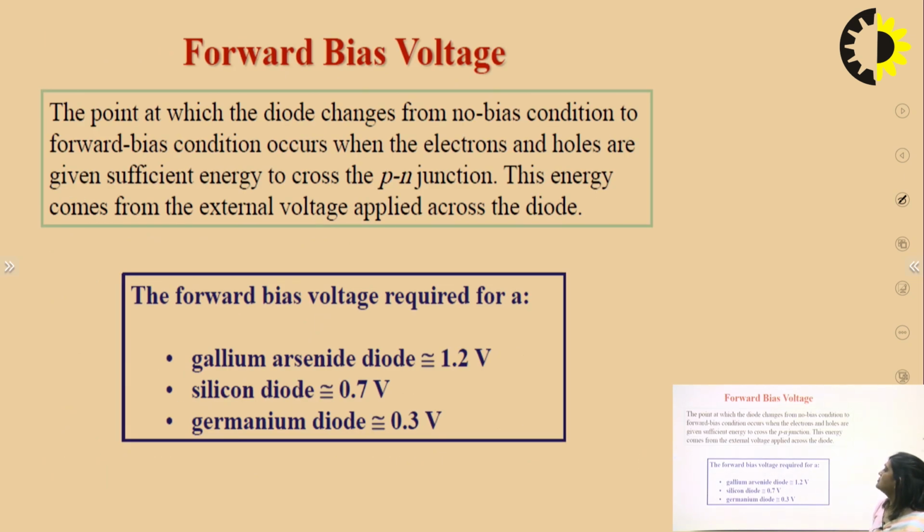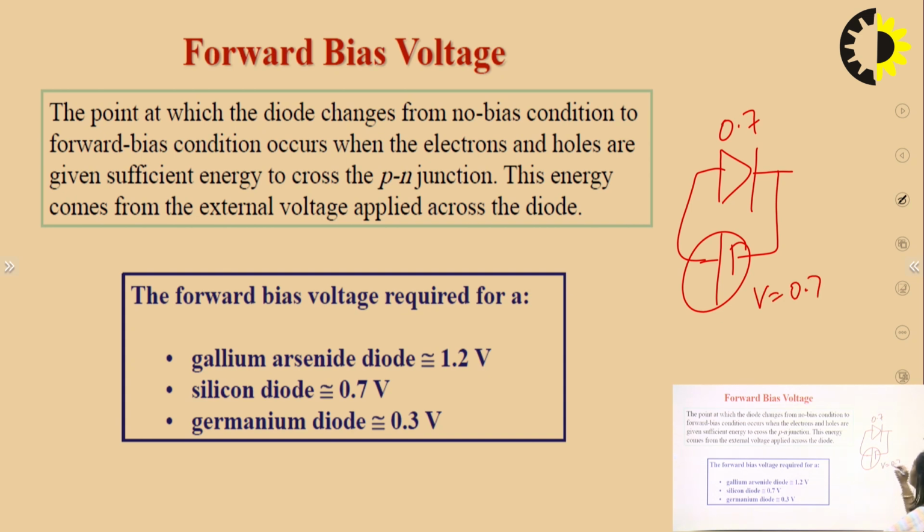After that, the forward bias voltage. Like in silicon, if we have a silicon diode, we have to apply a voltage across this diode so that this diode must come into the conduction state. We know the barrier potential of silicon is 0.7, so the voltage must be at least 0.7 or greater than 0.7, then only our diode will be in working condition. And if it is a gallium arsenide diode, the barrier potential is 1.2, so the minimum voltage applied across the diode must be 1.2 or more than that. Only then the diode will be in the conducting state.